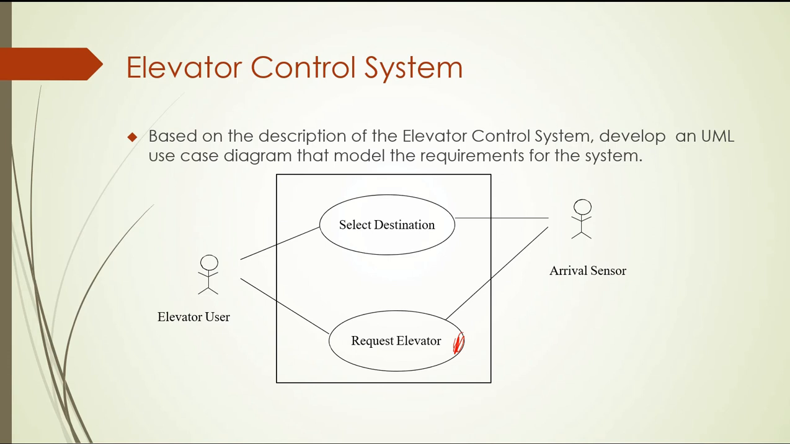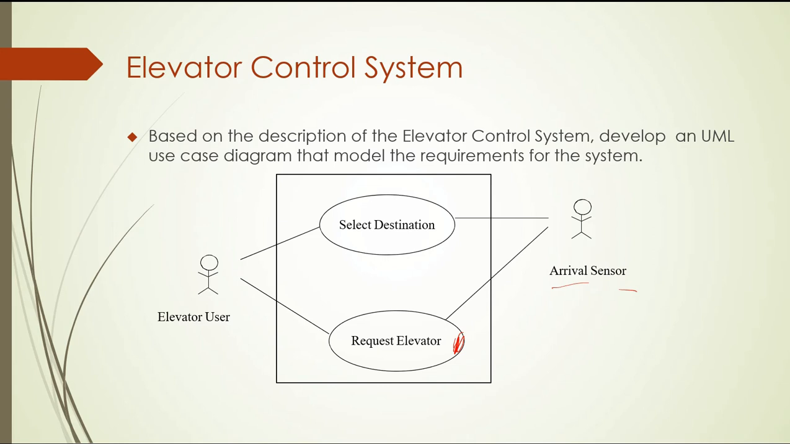If we talk about this one, request the elevator, the main or primary actors are the user and the system, and on the other hand, the sensor. Why the sensor? Because it is the one that will check where the elevator is now.